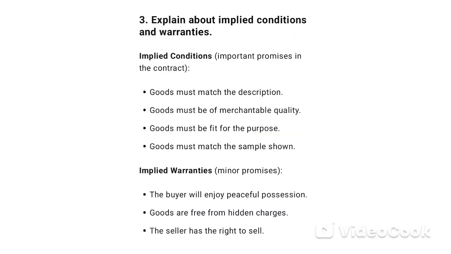3. Explain about implied conditions and warranties. Implied conditions, important promises in the contract. Goods must match the description. Goods must be of merchantable quality. Goods must be fit for the purpose. Goods must match the sample shown. Implied warranties, minor promises. The buyer will enjoy peaceful possession. Goods are free from hidden charges. The seller has the right to sell.